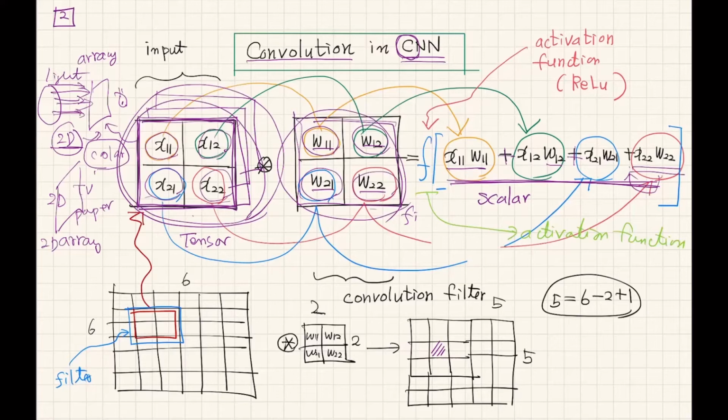There are many different types of activation functions. You remember that we usually use the sigmoid function, or the tangent hyperbolic function, for the case of RNN and LSTM. Here in CNN, we usually use the ReLU function. ReLU is a kind of nonlinear function, and if the input is below zero, it becomes zero. If the input is over zero, it will be proportional to the input.